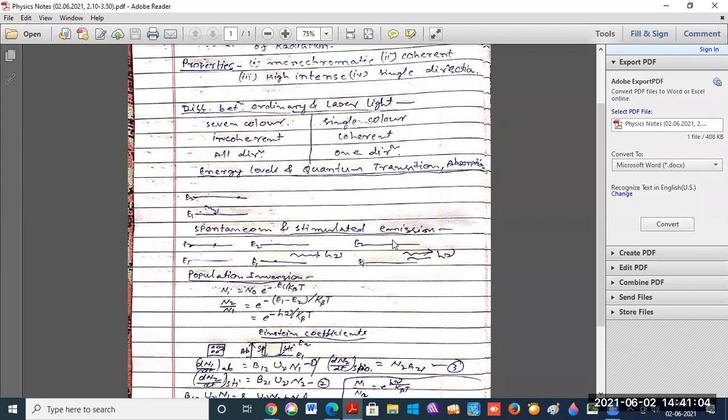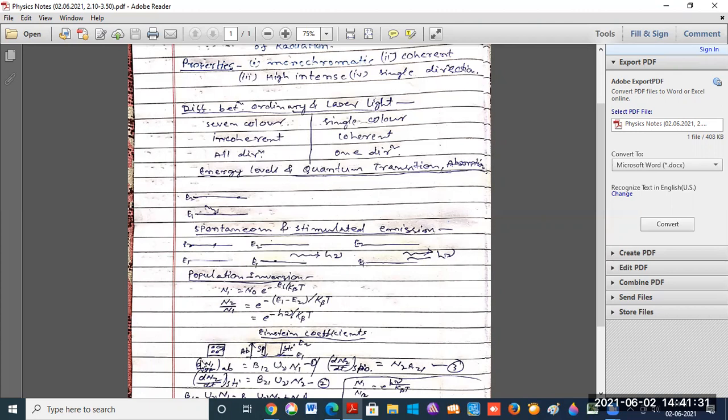So, when in thermal equilibrium, if we take a container and atoms are placed inside this container, and after heating the container, the atoms move randomly in all directions.